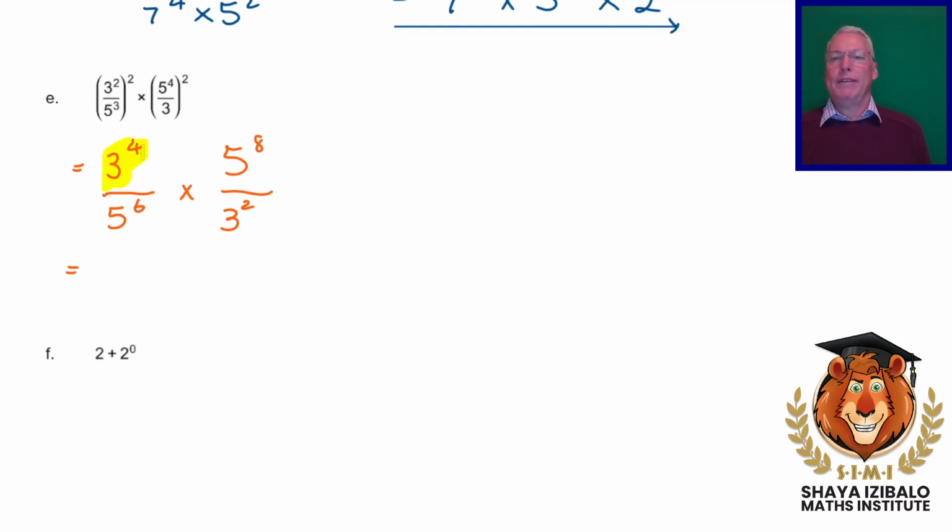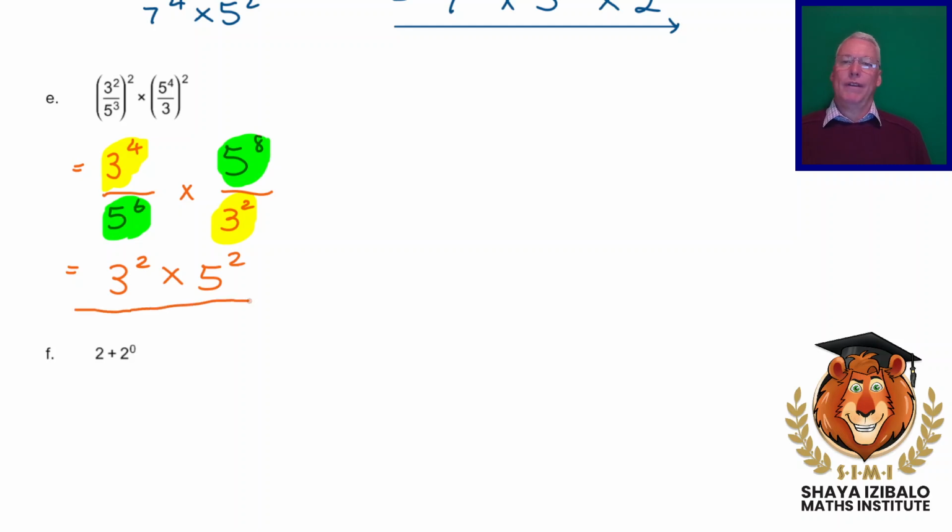So here we've got a base of 3, and here we've got a base of 3. Here we've got a base of 5, and here we've got a base of 5. When we divide, we're going to subtract the exponents. That's the rule that we've discovered together. So 3 to the 4 over 3 squared will be 3 squared. 5 to the 8 divided by 5 to the 6 will be 5 squared. And there's our answer.